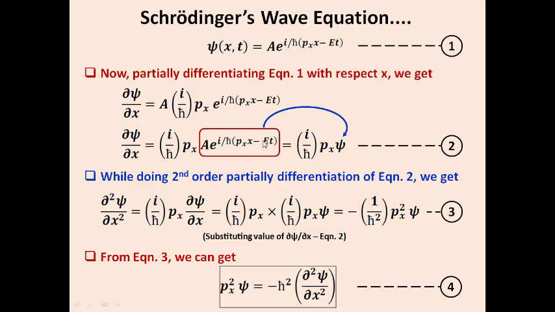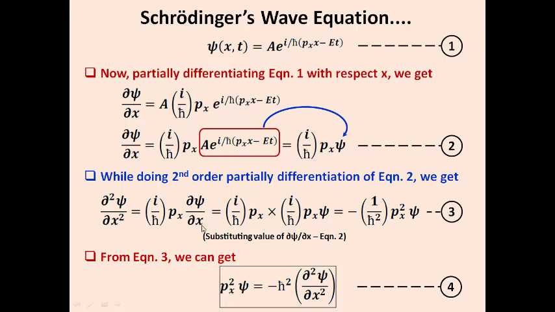We already know that for getting the wave equation we have to go for second order differentiation. So while doing the second order partial differentiation on equation 2 with respect to x alone, it becomes dou squared psi by dou x squared equal to i by h cross p, as it is, and then the wave function psi is differentiated partially, which gives dou psi by dou x.